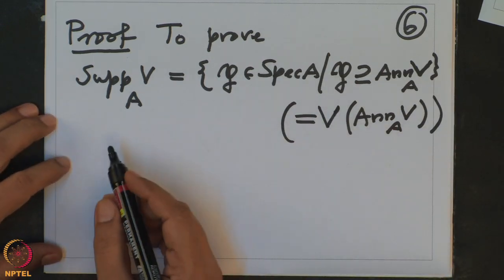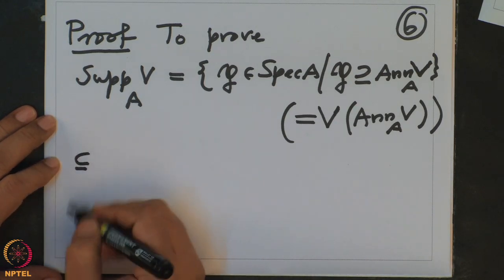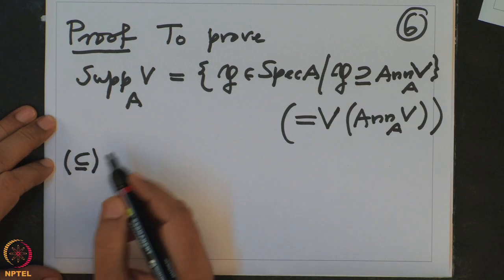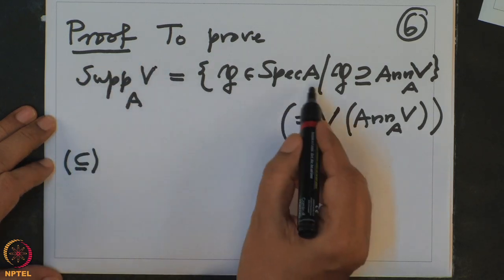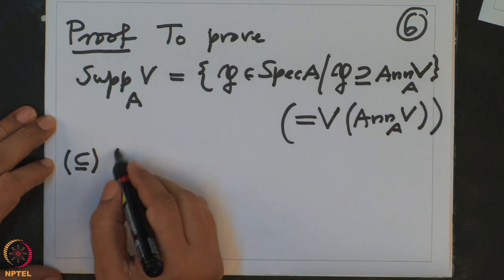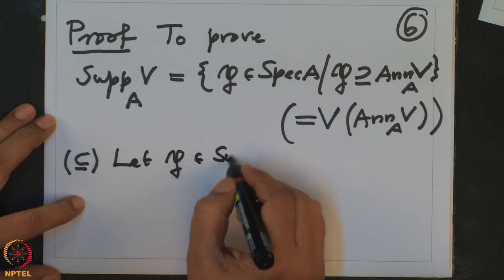So now I want to prove this. I will prove this inclusion first. That means if I have a prime ideal in the support, then I should prove that it contains the annihilator. So let P belong to the support of V.